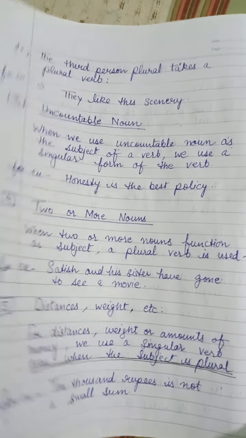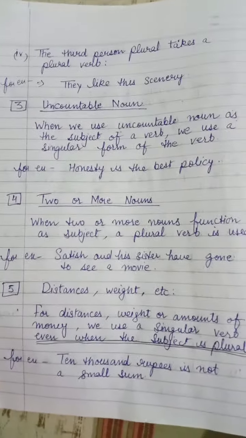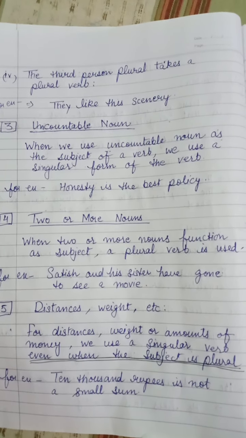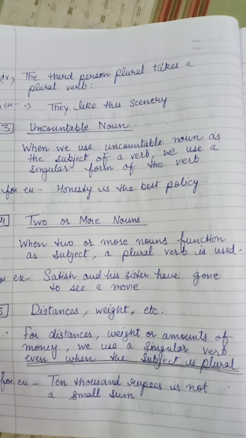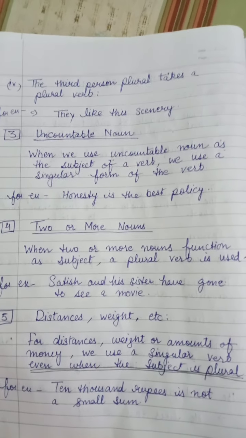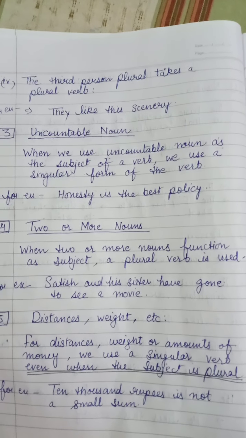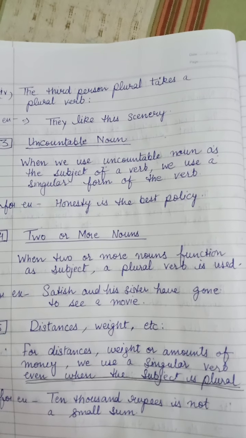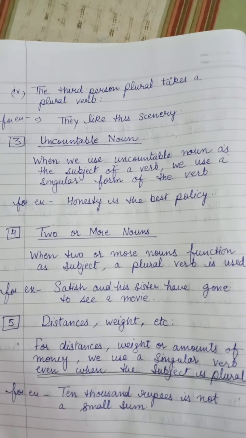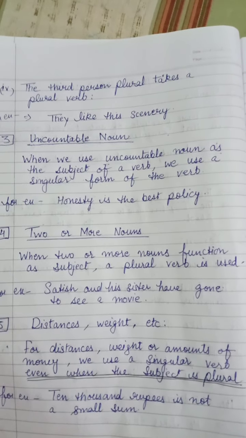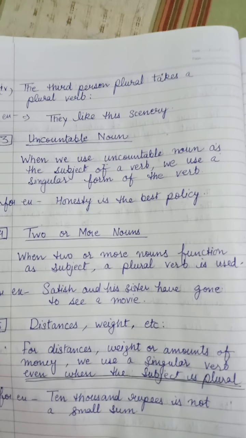Fine. Let's move on with the other rules. We have uncountable noun. When we use uncountable noun as the subject of a verb, we use a singular form of the verb. So whenever you are going to see that there is an uncountable noun, we always will use a singular form of the verb in that.